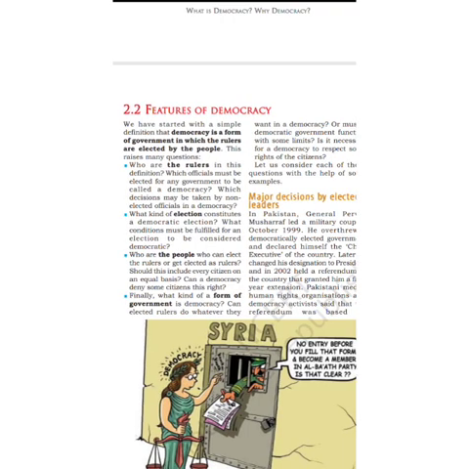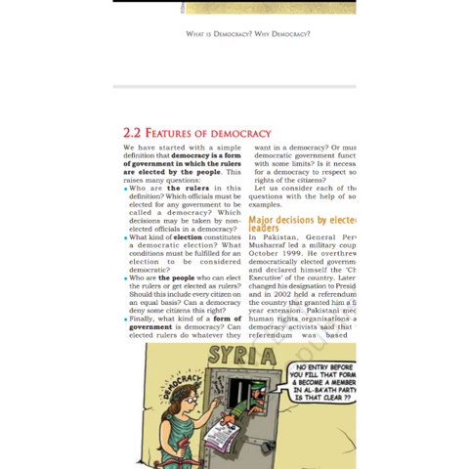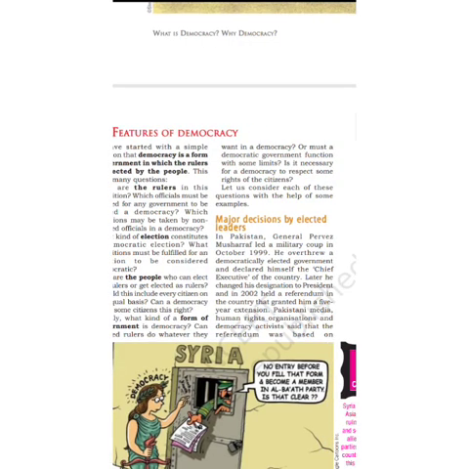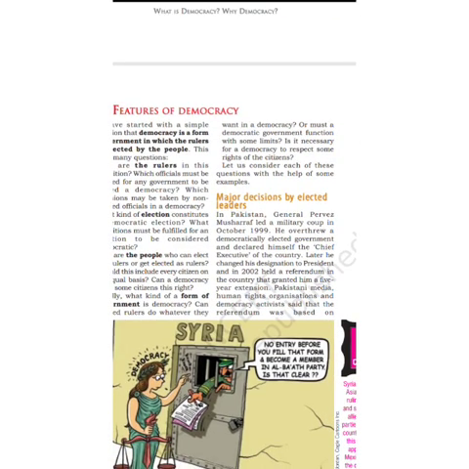That's why this chapter is introduced, what is democracy, why democracy, and after a few points we will see the arguments also, what kind of arguments are given by the people of the country.